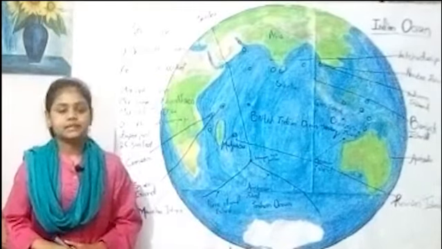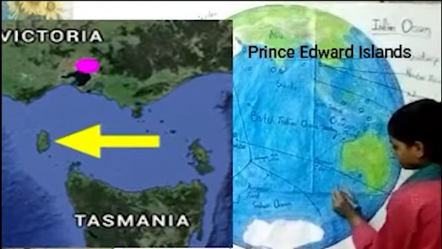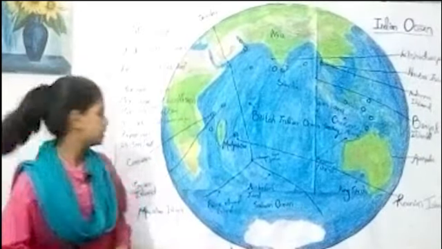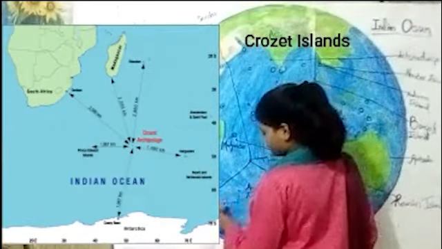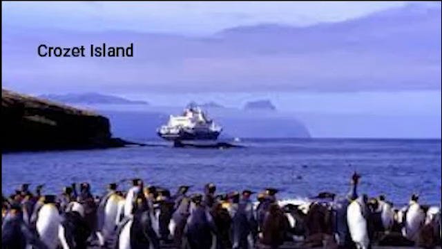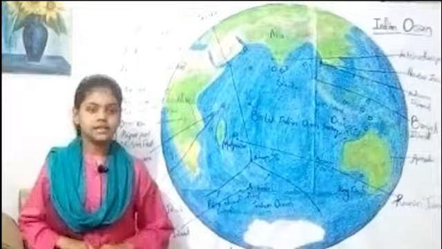Prince Edward Islands. King Islands. It is here. Crozet Islands. Which is here. The Crozet Archipelago comprises 193 square miles on 5 main volcanic islands. Kerguelen Islands.